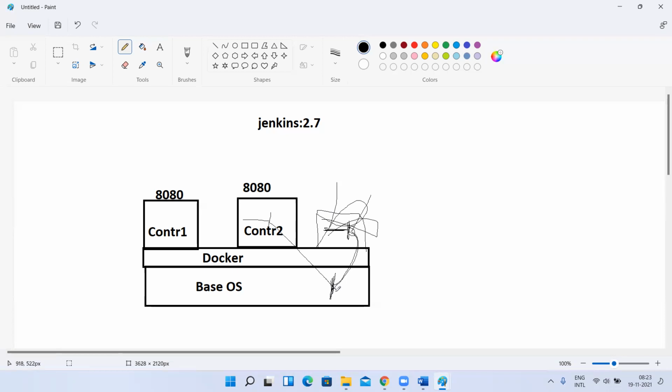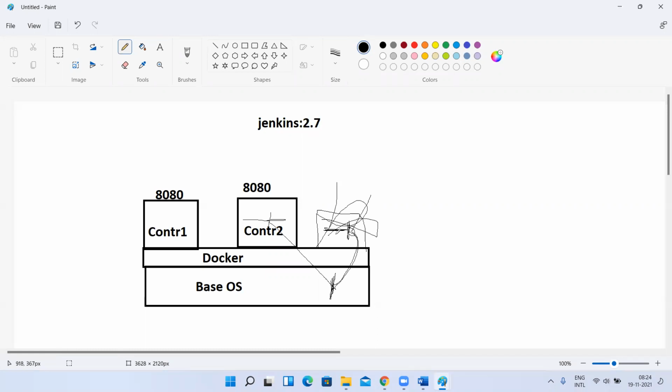So when I map it, whatever is there on this base OS will come here. So now I created a new container with the latest image, but it is not looking like a new container. The data that was present on the old container came as it is to my new container. Understood, guys? Okay, this is how we can persist the container data beyond its life cycle. This concept is called volumes. Understood, guys?